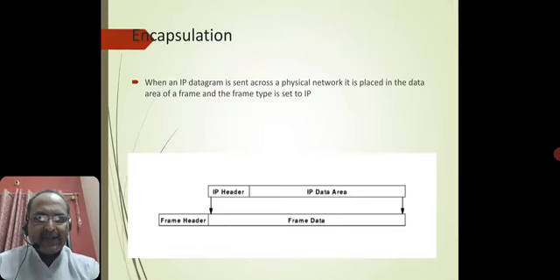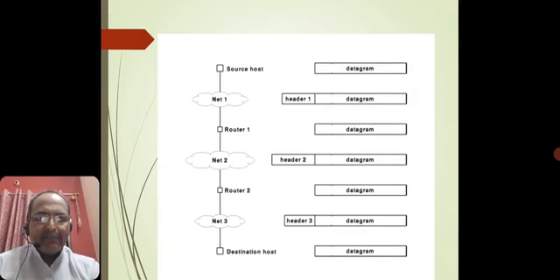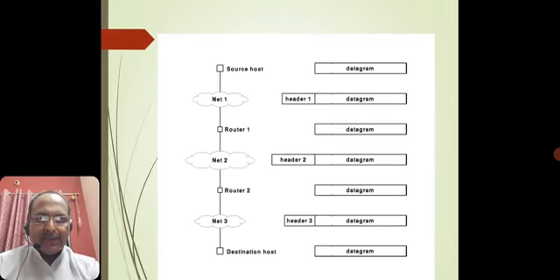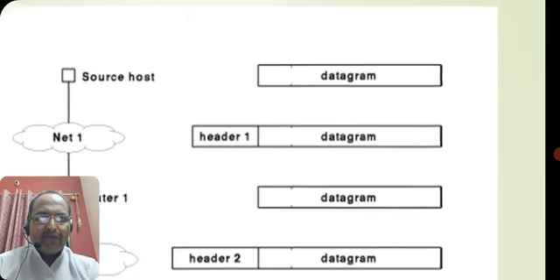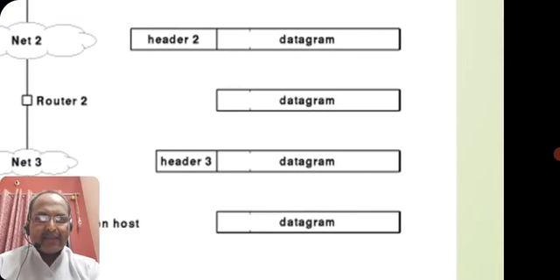So what exactly we do here is encapsulate the data in the form of sending data packets, right? Again, this is the explanation of how the source host changes according to net 1, net 2, net 3 and so on. It's the same thing again, header 1 followed by datagram, datagram followed by header 2 and header 3.